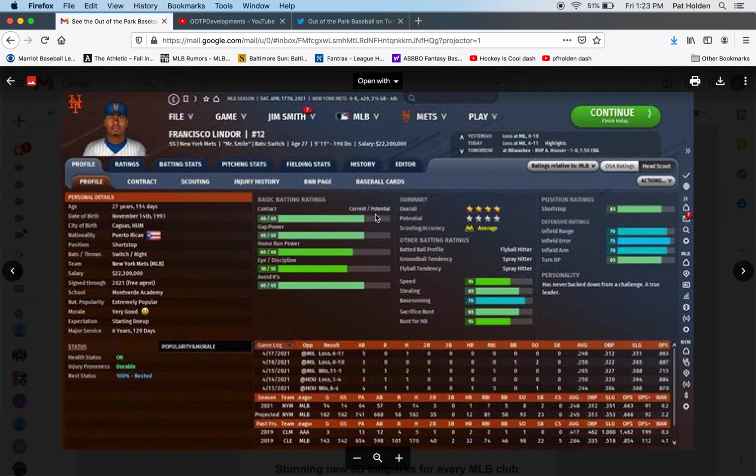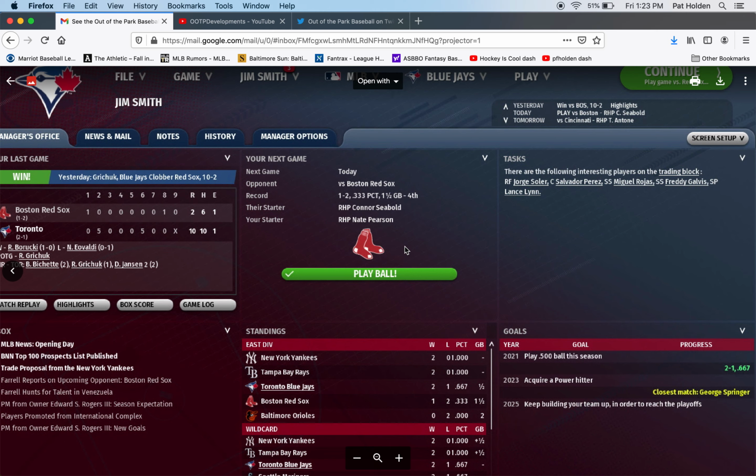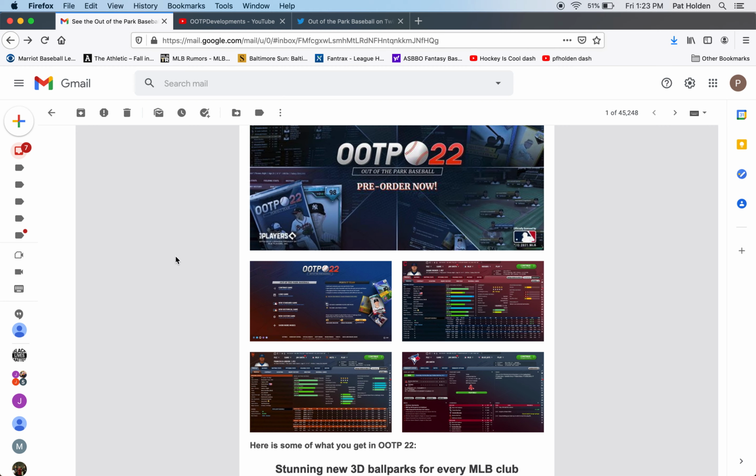Yeah, I kind of like how this looks. Obviously, it's a little grainy in this shot. And well, Lindor on the Mets is different. But yeah, these layout tabs at the top are a little different. Everything else looks the same. Stars, come on, let's go 2080, everybody. And then this is a team page. Nothing looks different to me here either in terms of this layout. Yeah, that looks the same.